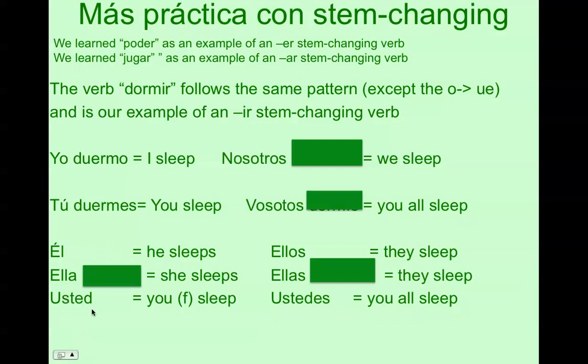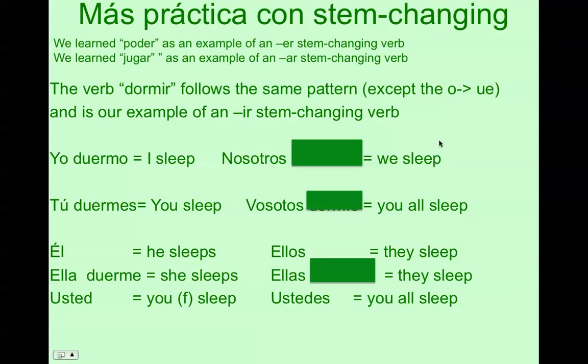Alright, for él, ella, usted, it's the same pattern, so you still have the O changing to a UE, except again, the ending is going to be different because we're talking about a different subject. It is going to be duerme. Now, the main rule for stem changing verbs is that they change in all of these forms. They do not change in these two, the nosotros and vosotros.